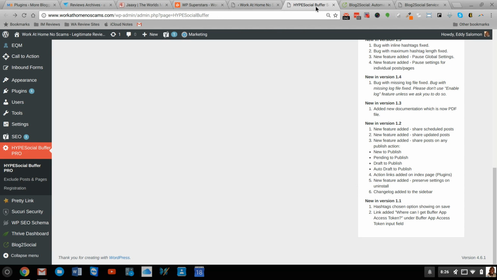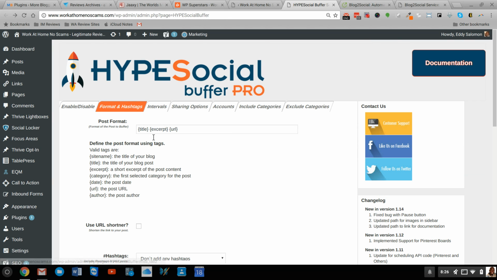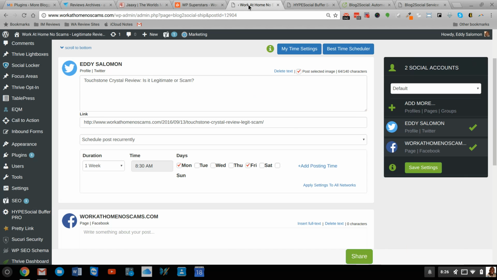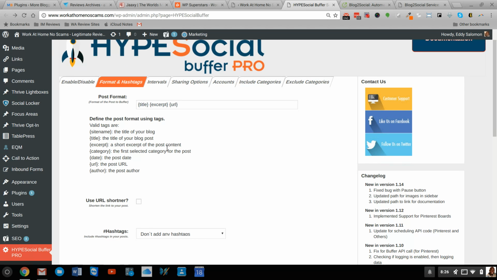They also have, I'll just show you here, a format and hashtag option, which is pretty cool. It could be used in the category situation and even an individual situation like this, where, because you're doing it by category, they allow you to pick how you want the format to be. So there are little tags here that say, all right, I want to have the title first, then the excerpt, and then the URL. Or you could switch this around. I could say the URL first, title, excerpt. So it gives you that kind of flexibility, which is cool.